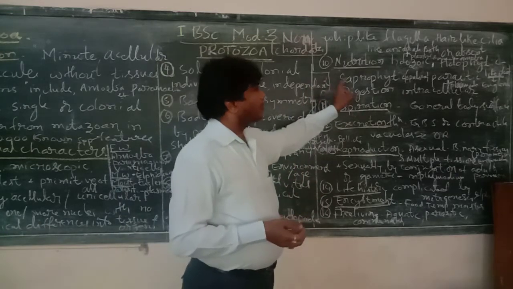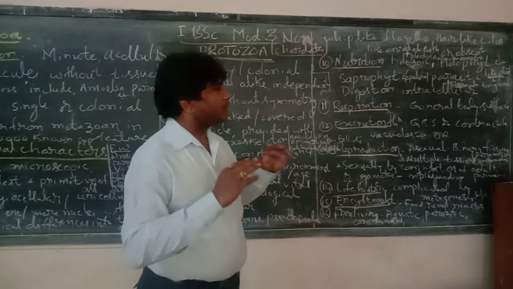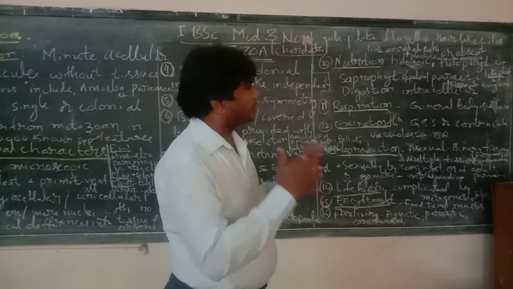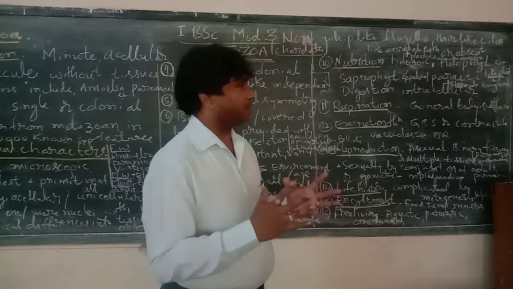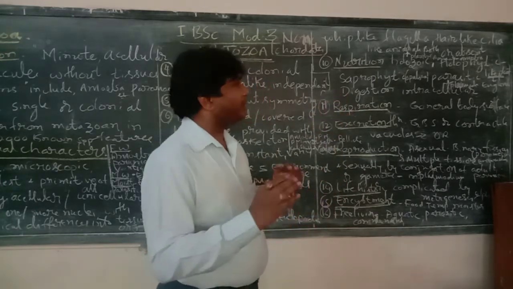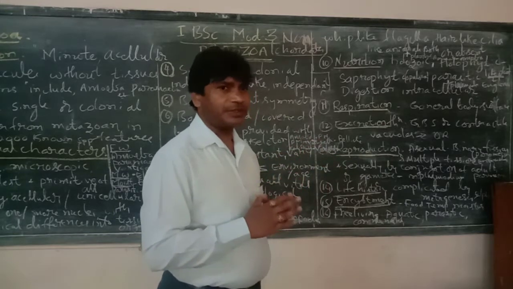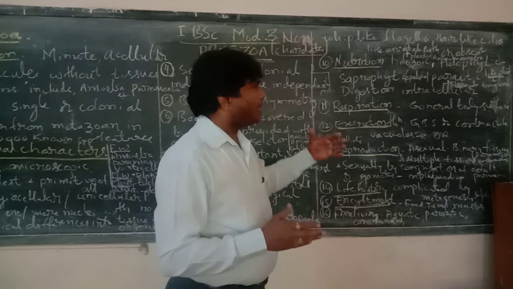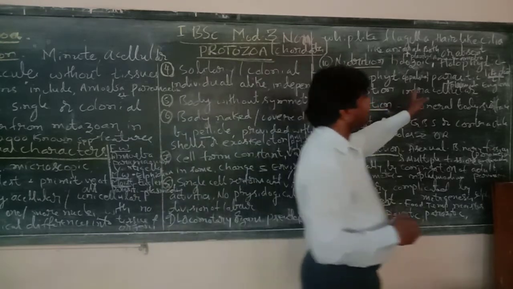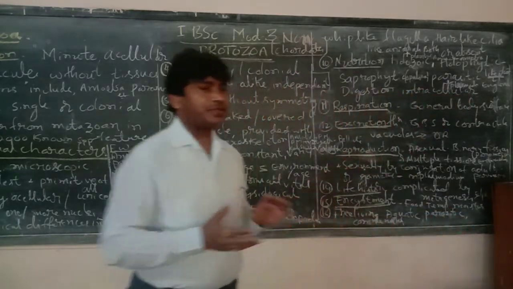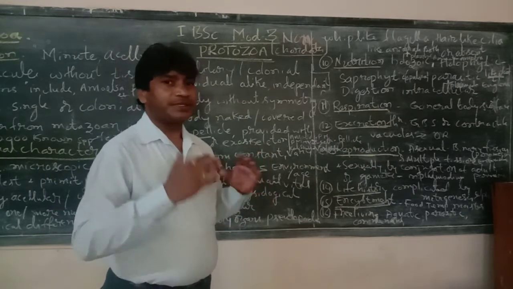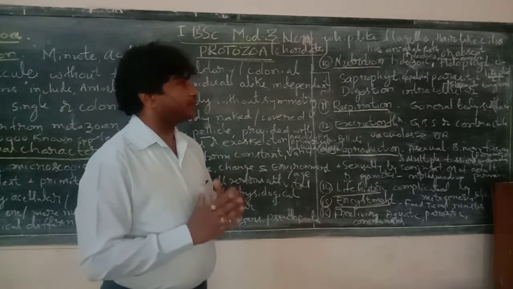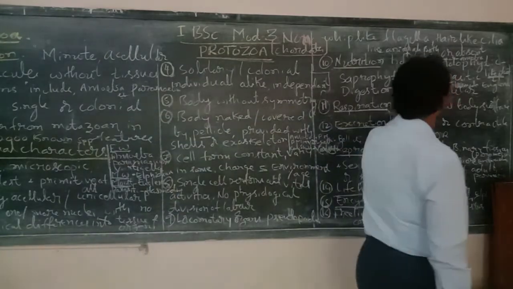Okay. So holozoic means the life forms which feed both on plants as well as animal-based food, like Amoeba. Amoeba exhibits holozoic type of nutrition, which can feed on both plant and animal-based food. And holophytic is like Euglena. Euglena is able to synthesize its own food material. Such type of nutrition is called holophytic.